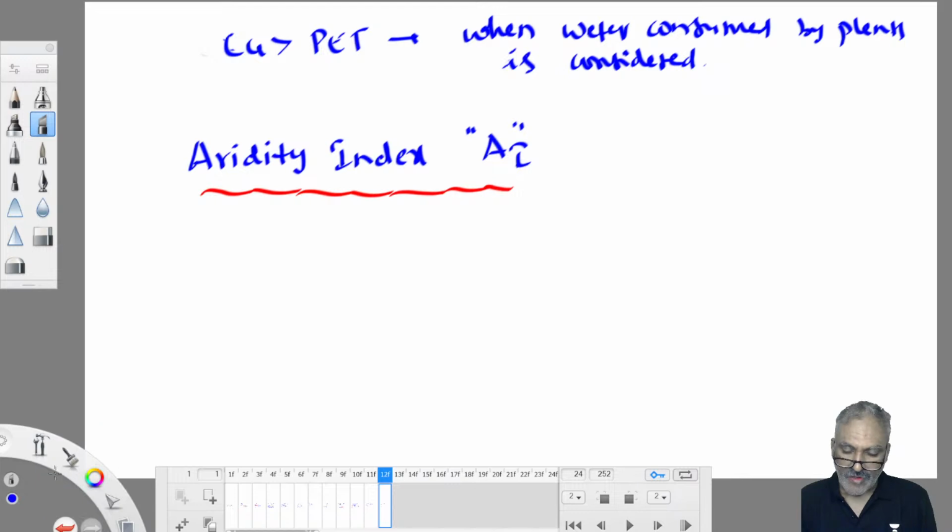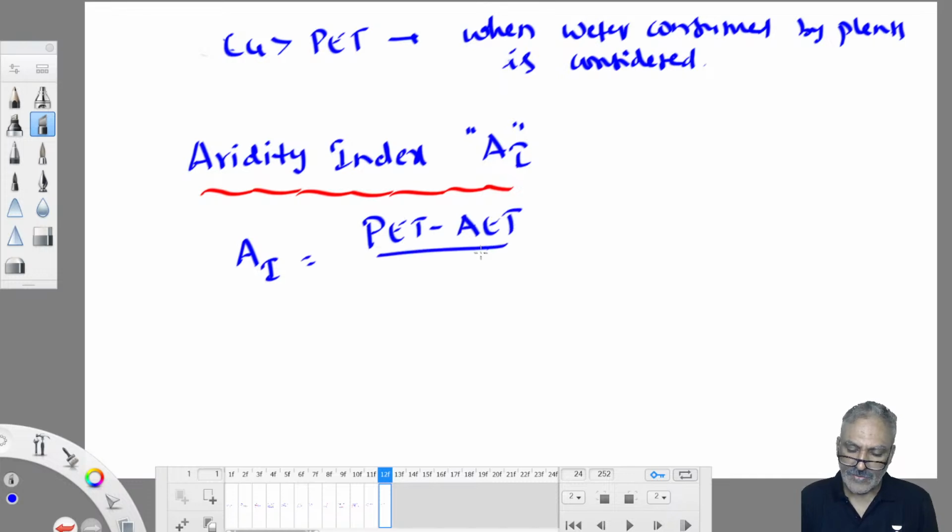The aridity index is nothing but the difference PET minus AET, divided by PET, into 100. So work out PET and AET and find the difference. PET minus AET by PET into 100 will give the aridity index.